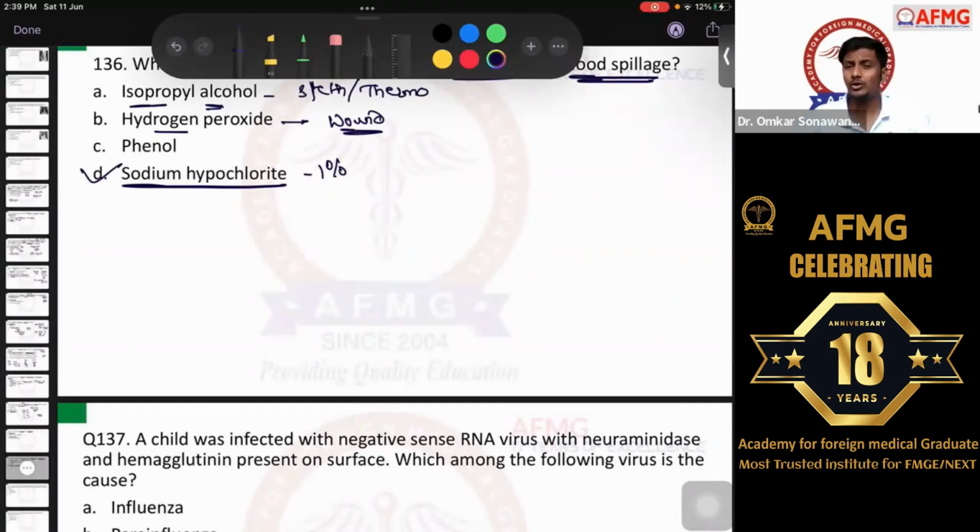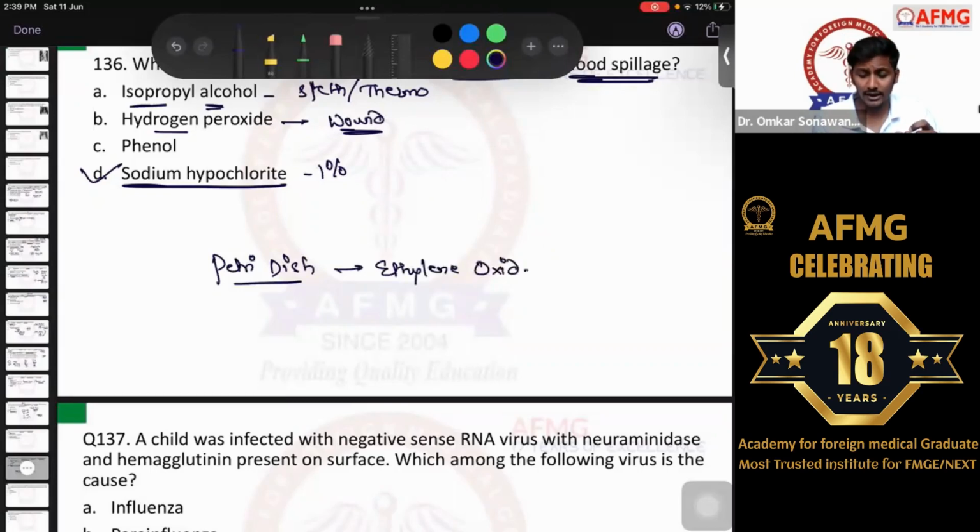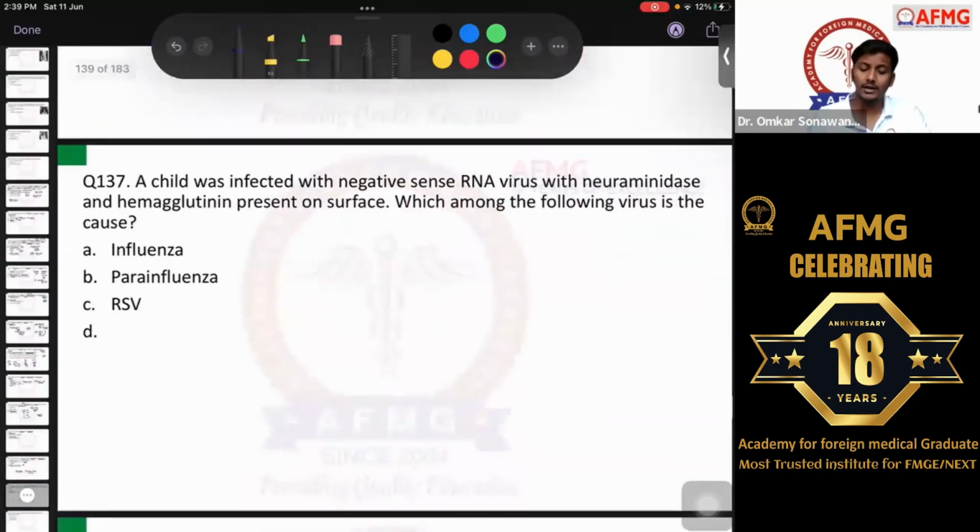I hope there was also a question on Petri dish. Some people are saying there was only Petri dish, some are saying there was plastic Petri dish. Please let me know what it is. Actually, for Petri dish, the disinfecting agent that we use is ethylene oxide. No issues with this. Microbiological waste usually goes for autoclaving, guys. The disinfecting agent that we can use is ethylene oxide. Otherwise, it will go for autoclaving.